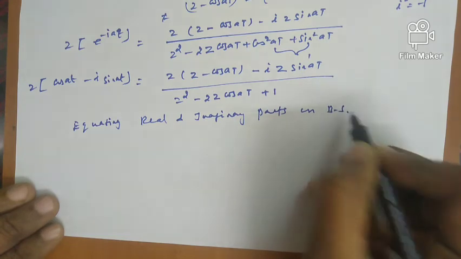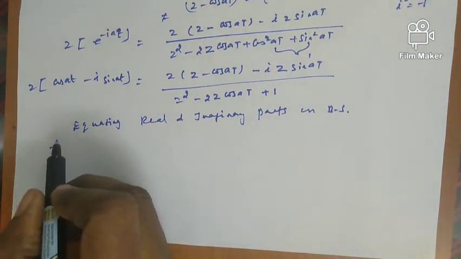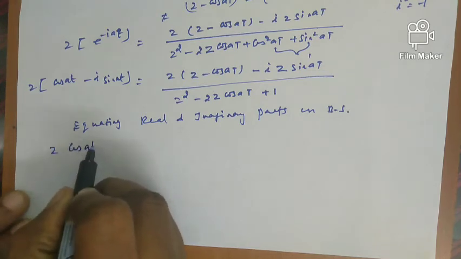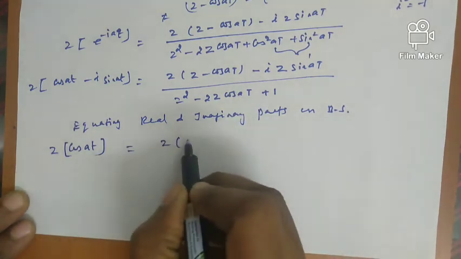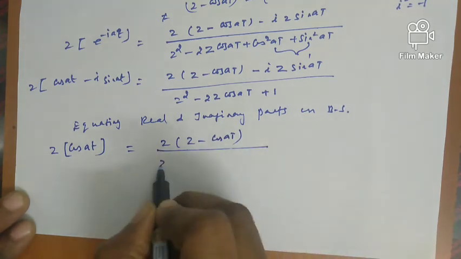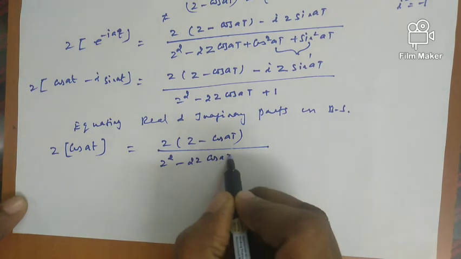So what is our real part in the left hand side? Left hand side is Z of cos a t. So Z of cos a t equal to, here z into z minus cos a t divided by z square minus 2z cos a t plus 1.